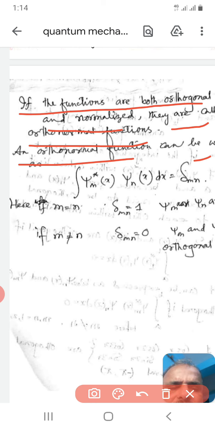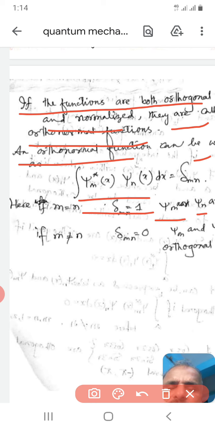Here the value of the integration is expressed by delta mn. If m equals n, that is, a function and the complex conjugate of the same function, delta mn equals 1, that is, the probability of getting one particle is 1, then we call psi m and psi n normalized functions.